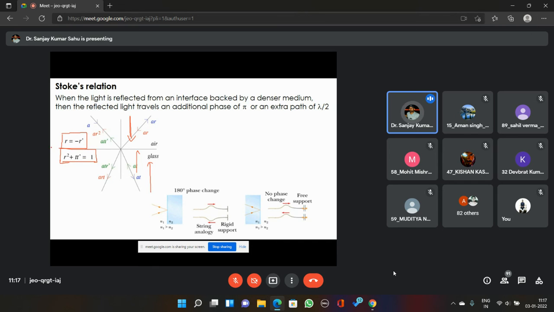Of course, these are not that required, but you just need to remember this fact: when light is traveling from a rarer to denser medium, an additional phase shift of pi is incurred in the reflected light. You just need to remember this fact in order to understand the Newton's ring experiment.